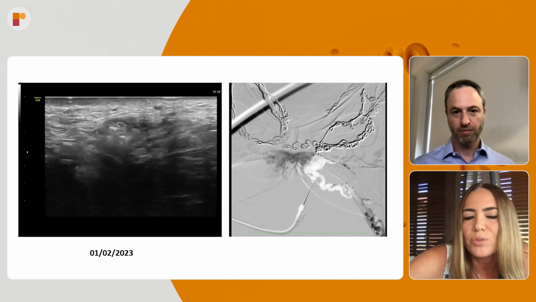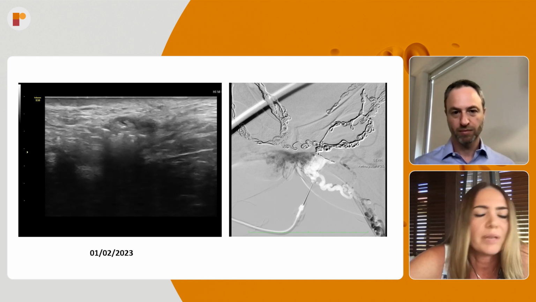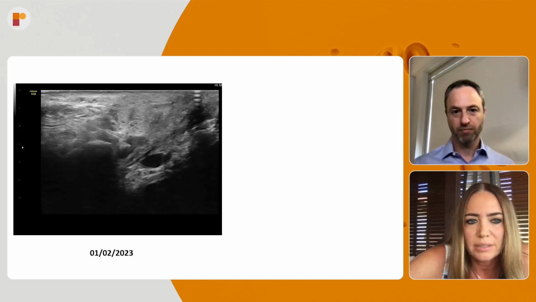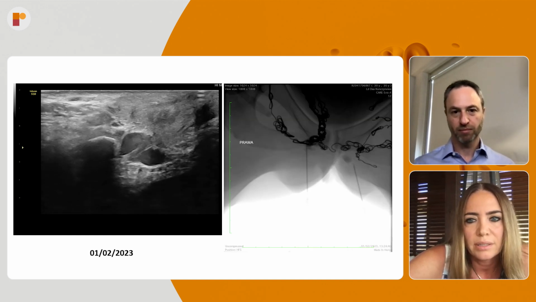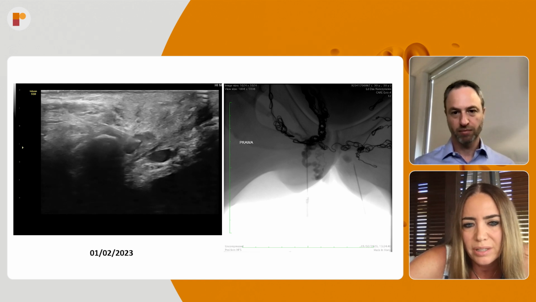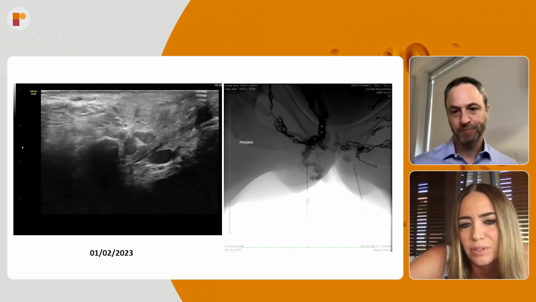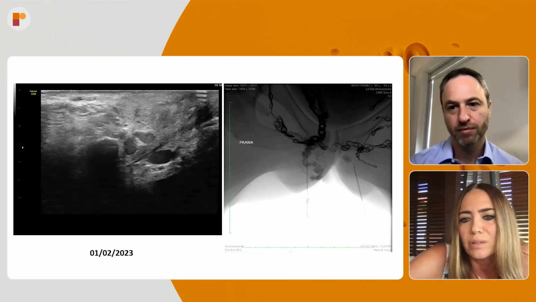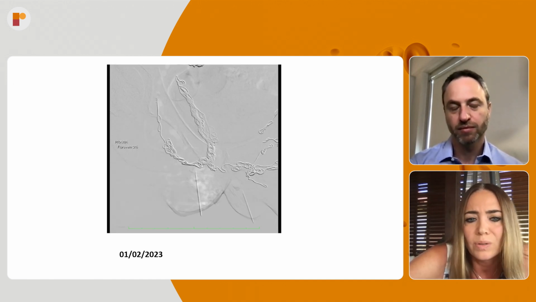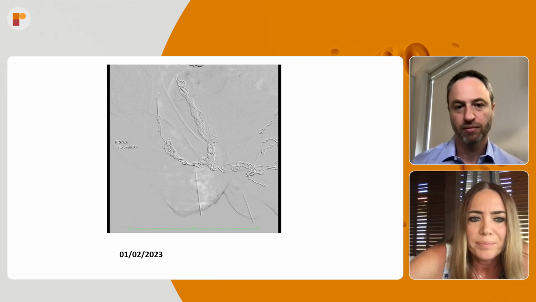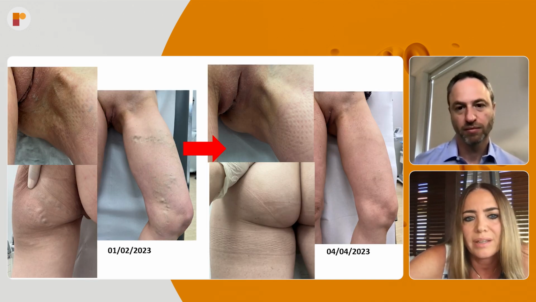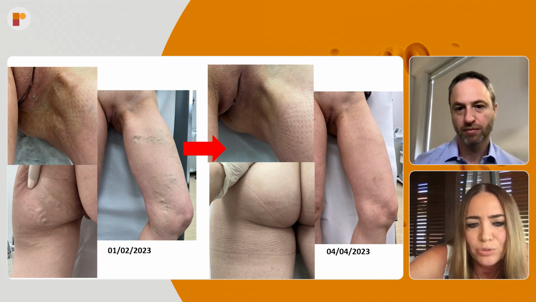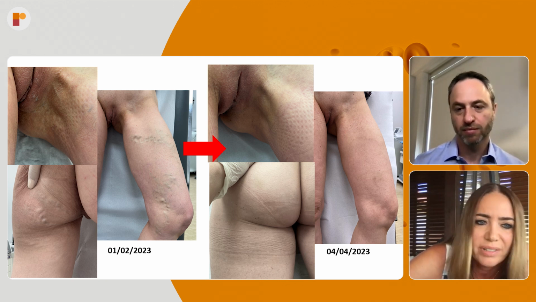And she also had these huge pelvic escape points on the other side. So I also injected the other side and did a venography on the other side. And you can also see that the contrast is going to the place where there are a lot of coils, which didn't close the varicose veins at all. So I performed sclerotherapy of this pelvic escape point, and then of course I performed sclerotherapy of these leg varicosities. And this is 2 months after the treatment, you can see really brilliant results.